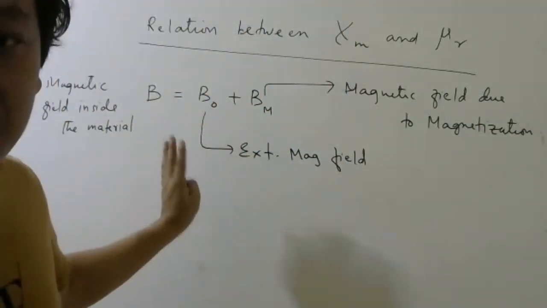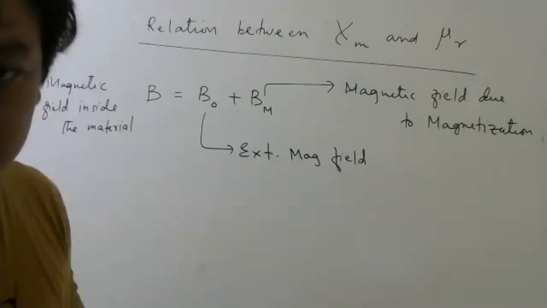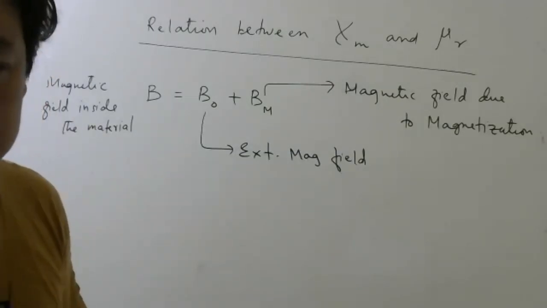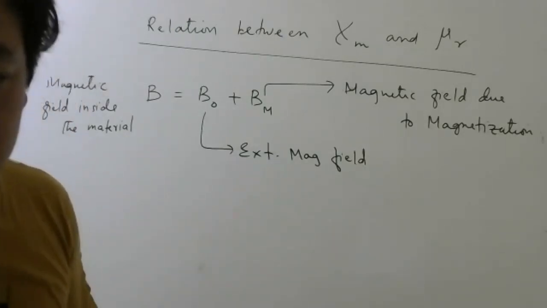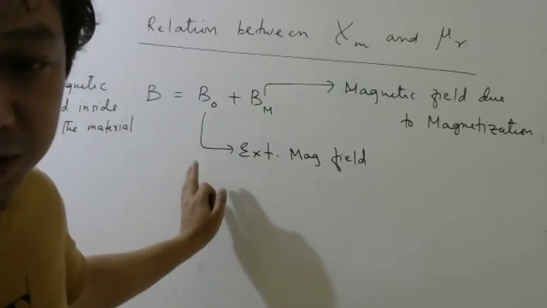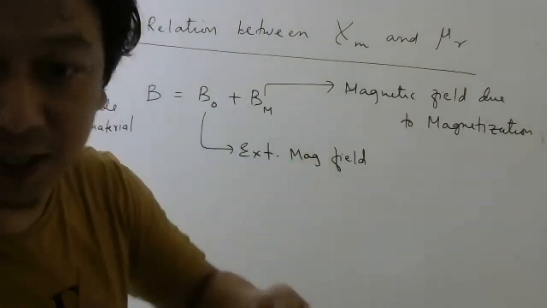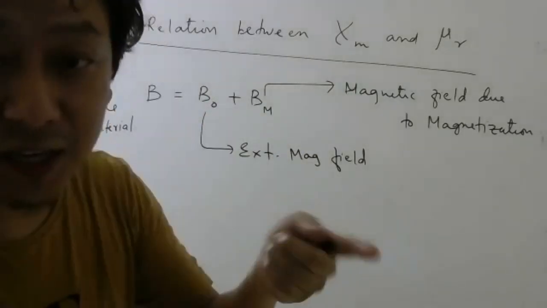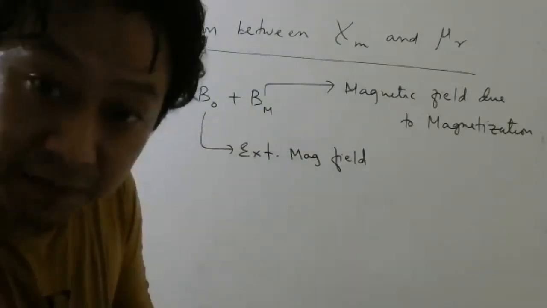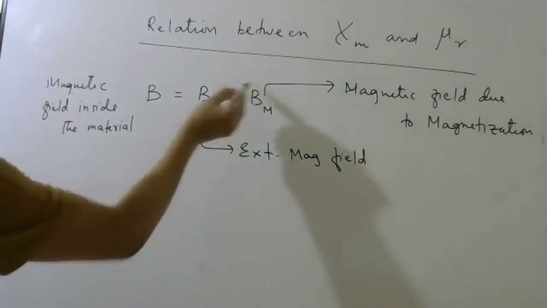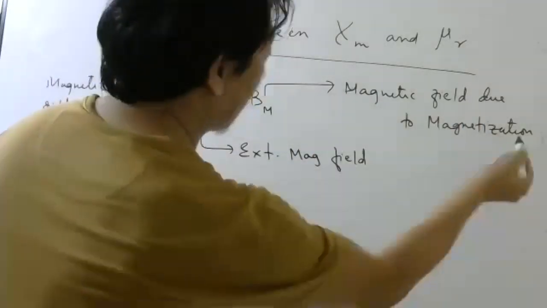Is this understandable, or do you want more explanation? If it is clear, I'll continue. The total magnetic field inside the material is due to the contribution of the external field, which depends on the current and number of turns, plus the magnetic field due to the atoms themselves. That is called the magnetic field due to magnetization.